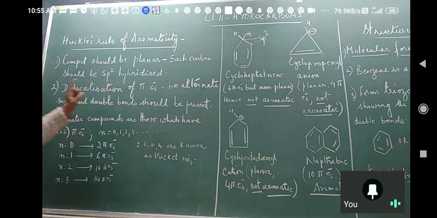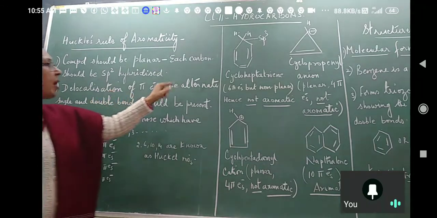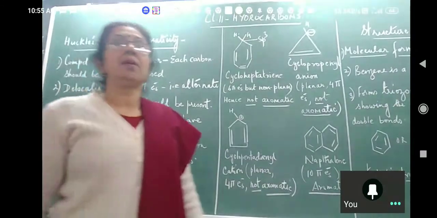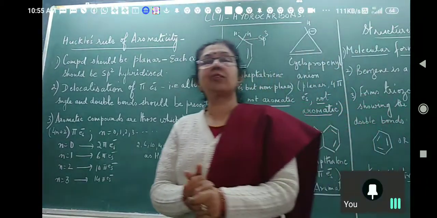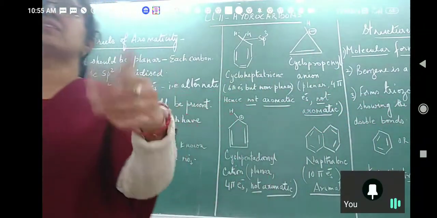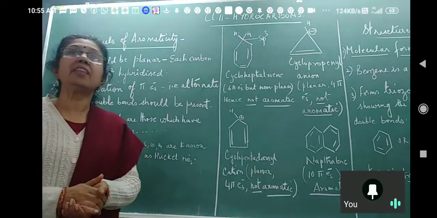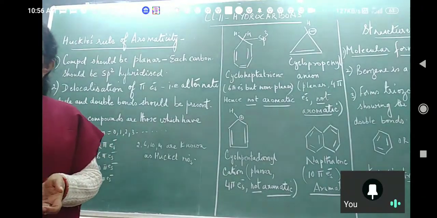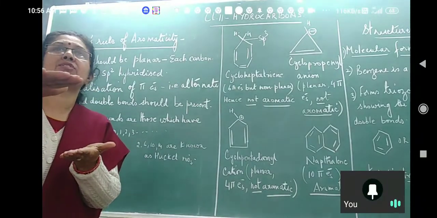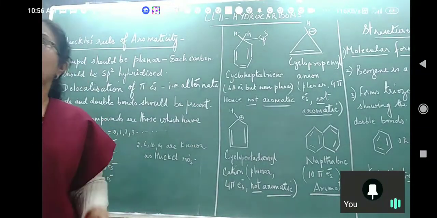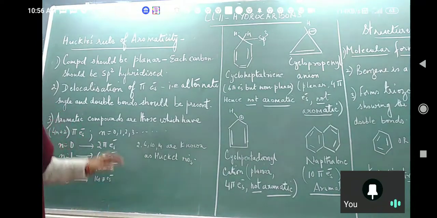Then, delocalization of pi electrons. What does that mean? In resonance, you have read delocalization of pi electrons means there are alternate single and double bonds. Then only delocalization is possible. Delocalization is possible only in planar structures. This is also one of the conditions of resonance.